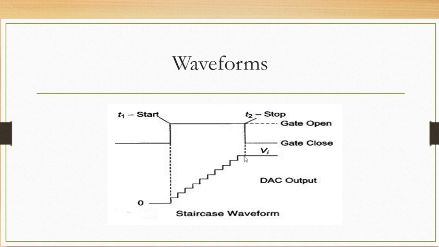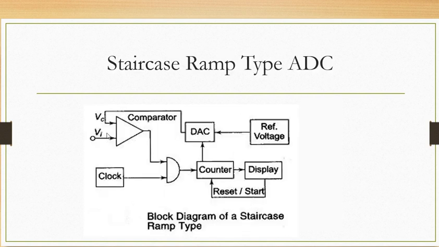For this period, T1 start means the counter starts counting, and T2 stop means the counter stops counting. For this much time the counter is incrementing, or counting its value, and that is directly proportional to VI. Suppose VI is less here.